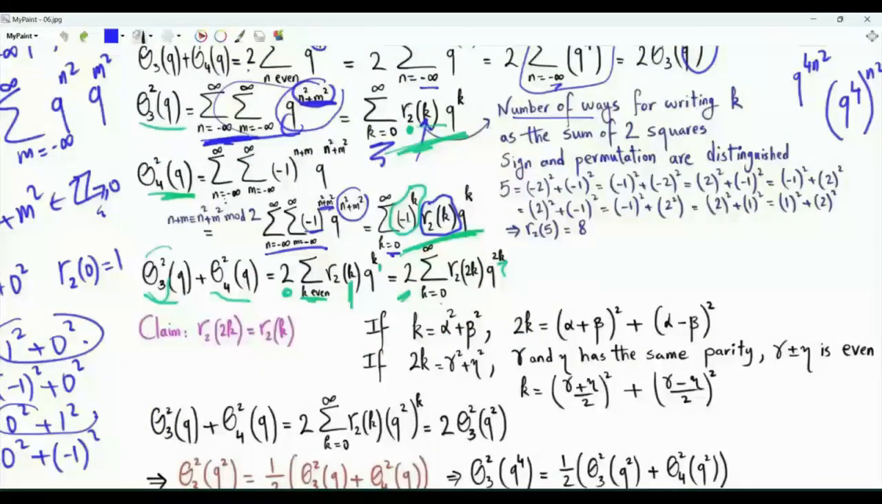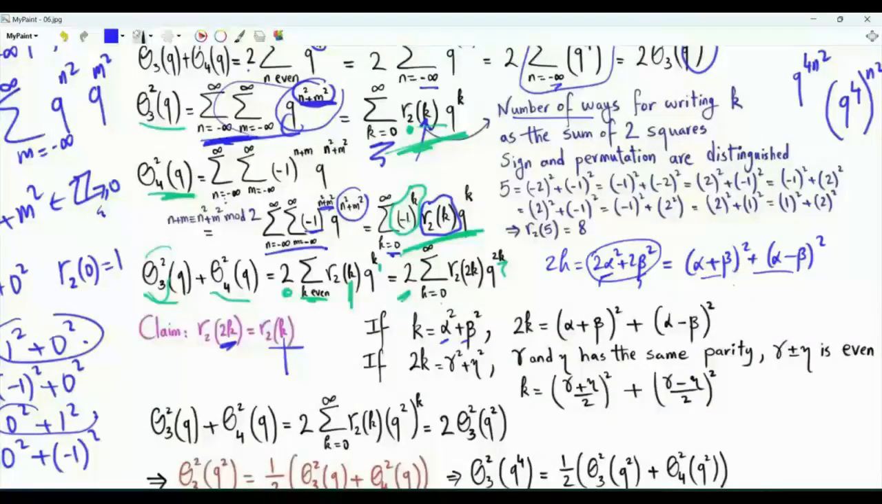Claim: r2 of k is equal to r2 of 2k. The number of ways to write down k as the sum of two squares is equal to the number of ways to write down 2k as the sum of two squares. Let's see why. Suppose that k can be written as alpha squared plus beta squared. Then 2k is 2 alpha squared plus 2 beta squared. This is not a square and this is not a square. However, we can write down the right-hand side as alpha plus beta squared plus alpha minus beta squared. This is the sum of two squares.